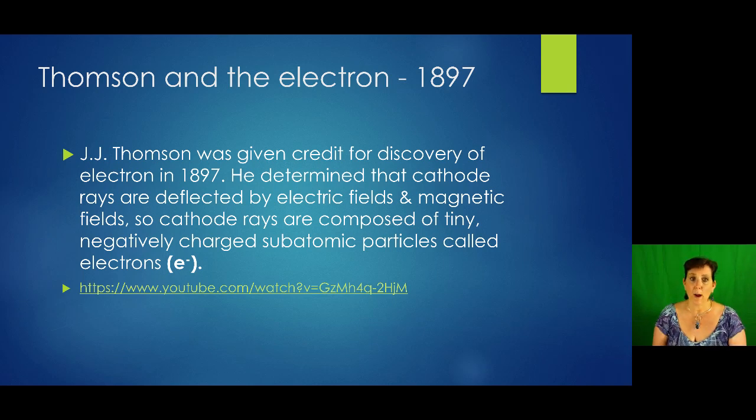interesting. He used cathode rays, which are basically the forerunner of a television tube back when televisions were big and wide, not flat screens, but the big wide ones. They had tubes in there. And by using an electric field or a magnetic field, you can deflect electrons up or down and place them where you want to on the screen. And because the electron was attracted towards a positive end of a magnet, he knew the electron was negatively charged because opposites attract. So if the little particle was attracted to a positive, it must be negative. So electrons are negative, and they're tiny, and Thomson discovered those back in 1897.